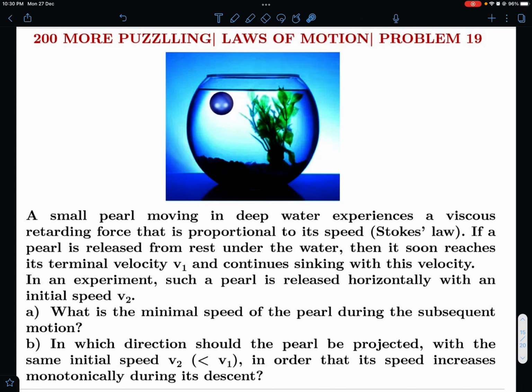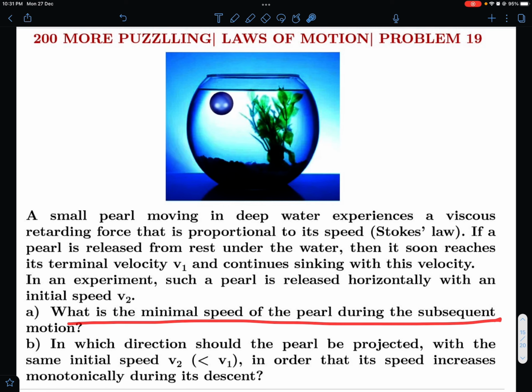Let me use some other pen. So we have projected it with some velocity v2, and obviously it will follow some kind of path, and after a long time, because of horizontal resistive force, the horizontal velocity has to finally become 0, and then again after some time it will be falling vertically, and obviously the terminal velocity will be again v1. So that's not mentioned in the problem, but I'm sure that is trivial and everybody could visualize this much. So we have projected it with the velocity v2 in the second case. That's what is given in the problem.